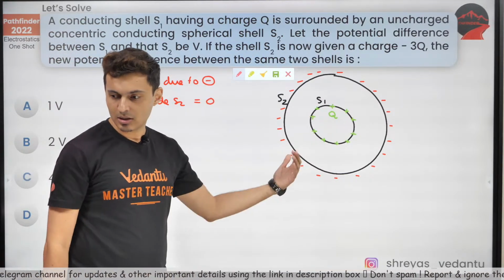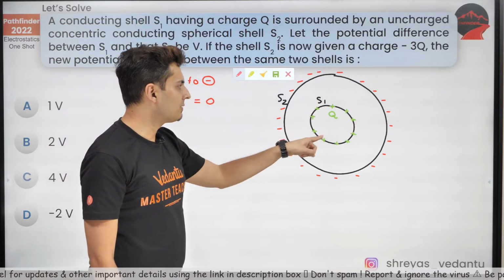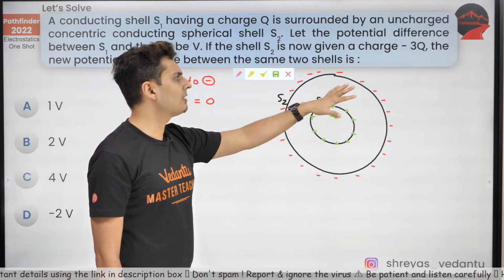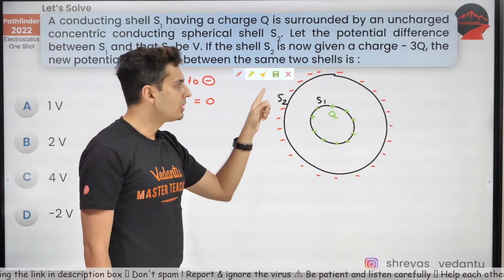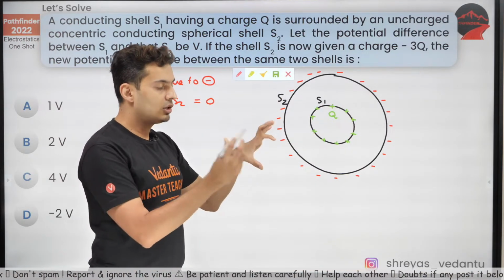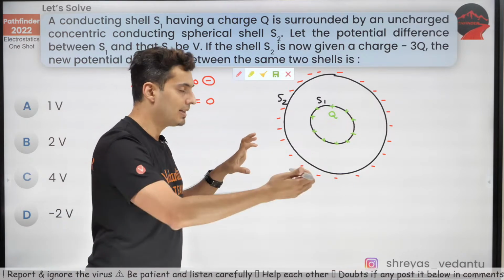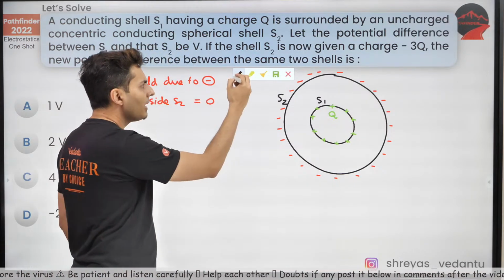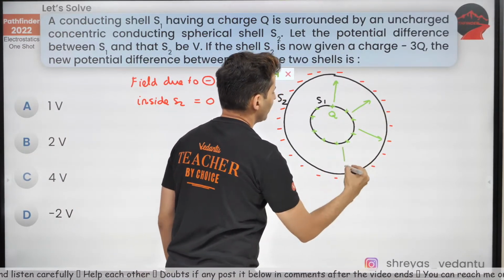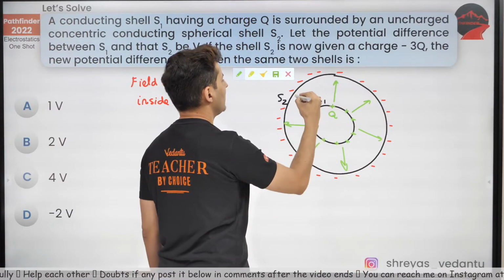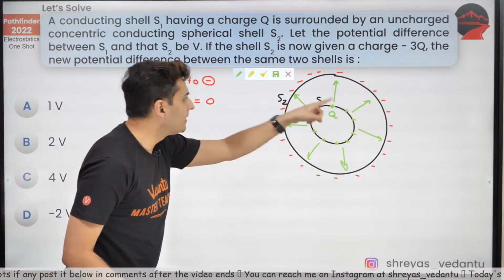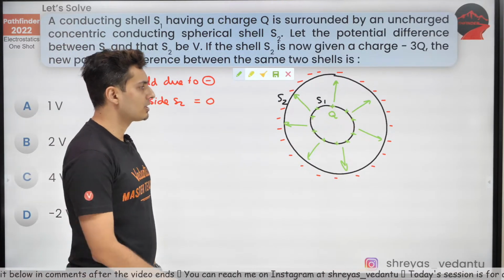Hold on Vishnu, I'm just talking about it. So there were positive charges initially. Now you have added more negative charges on the outside. Because of those negative charges, the field inside will be 0. We always know that the field inside a shell due to a charged shell is always 0 inside. Outside, yes, there is. So if these charges were creating some field before this, will this field change by the addition of the negative charge?